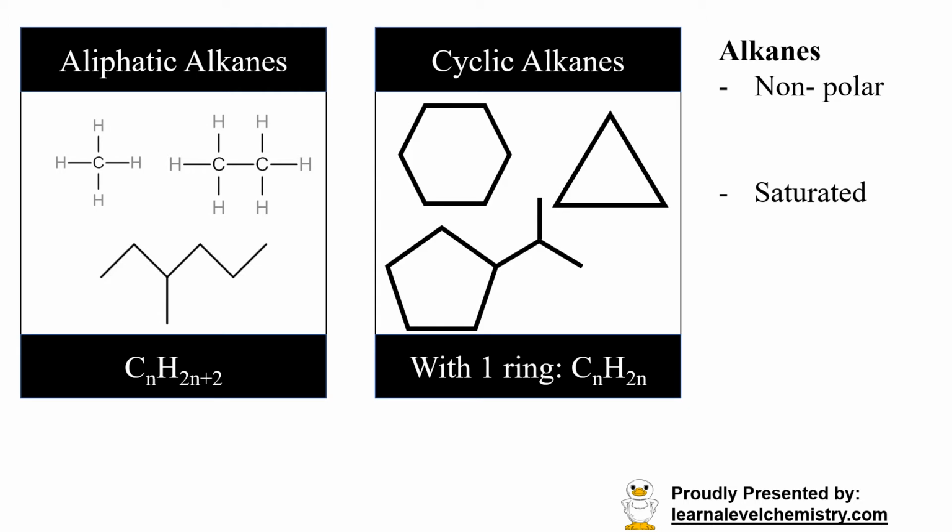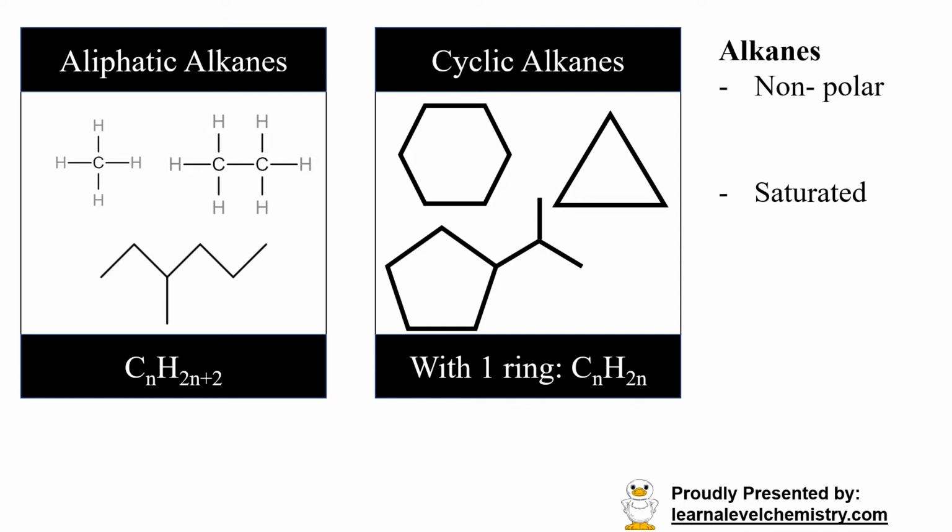Generally, we can split alkanes into two groups. One of them is the aliphatic alkane. Aliphatic alkanes, I will see it as an alkane that doesn't have any rings, while a cyclic alkane is one that has a ring structure. In terms of reactions, there isn't any difference between your chain alkanes and your cyclic alkanes. But there's a difference in the general formula.